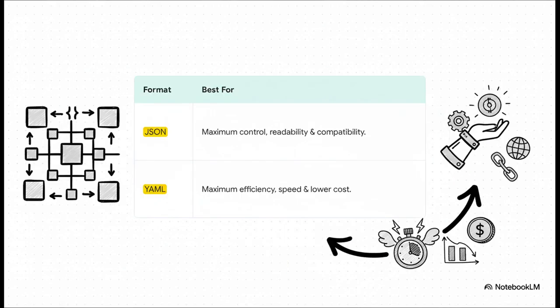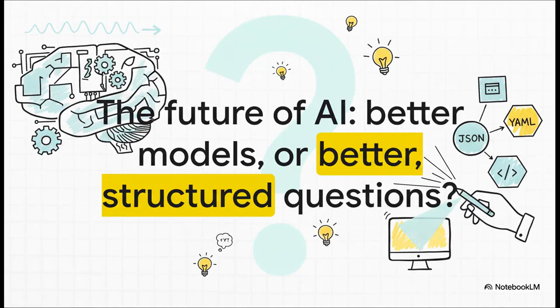So, which one should you use? Well, it really just comes down to this simple choice. Use JSON when your top priority is maximum control and compatibility. But you should probably choose YAML when you're laser-focused on efficiency, getting the fastest possible response for the lowest possible cost. And that leaves us with a final thought to chew on.